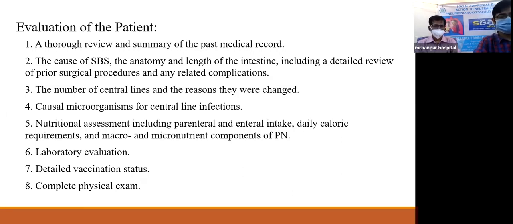Now, complete physical examination should be done, and emphasis should be on checking the patient's hydration status, nutritional status, and any signs of nutritional deficiencies and complications of parenteral nutrition.